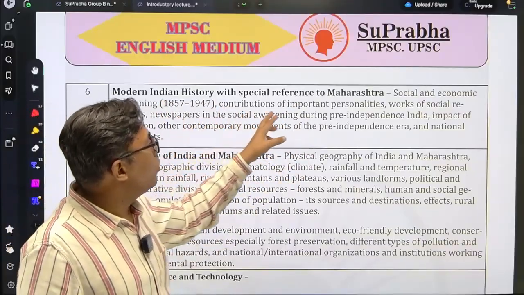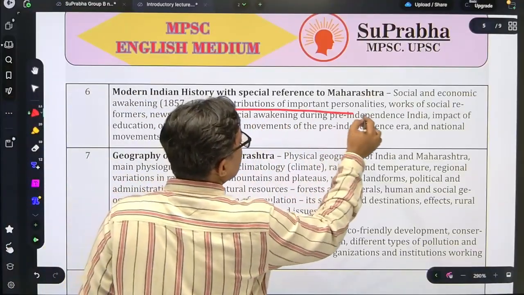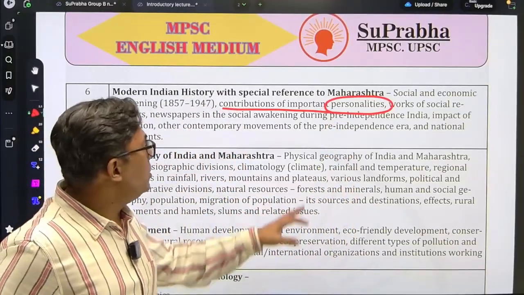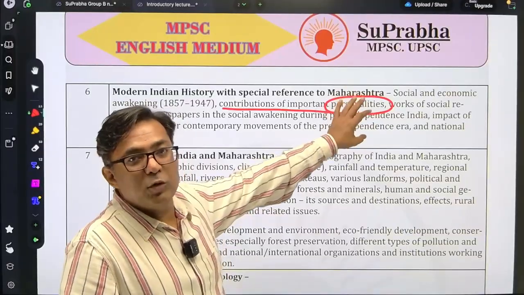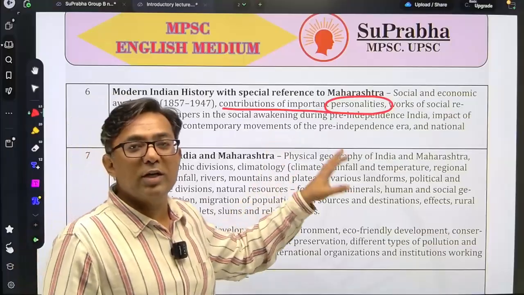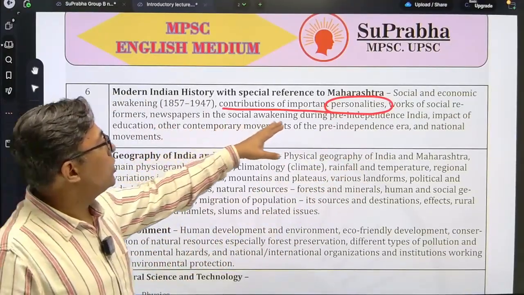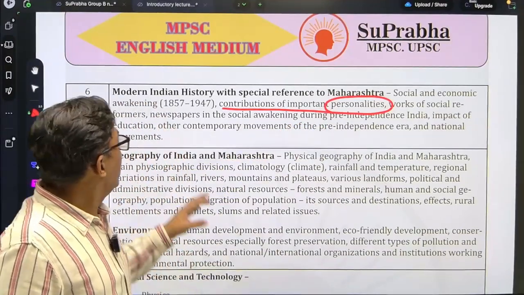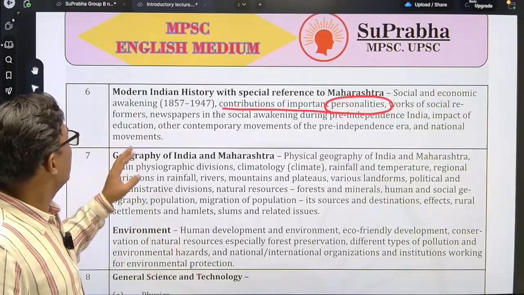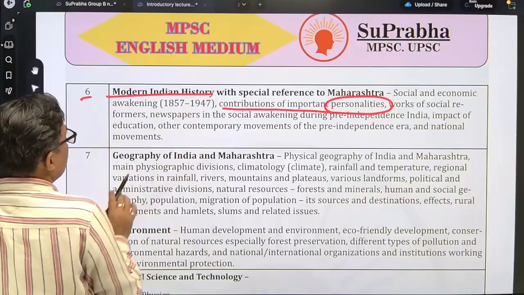Social and economic awakening, contribution of important personalities. When I say contribution of important personalities, these are personalities mostly pertaining to Maharashtra. So this over here is going to be a catch. You'll have to deal with the personalities from Maharashtra, whatever works they have done, whatever newspapers they have started, whatever organizations they have initiated. The works of the social reformers, newspapers in the social awakening during pre-independence India, impact of education, other contemporary movements of pre-independence India, and national movements. So this is the sixth topic in mains, modern Indian history.